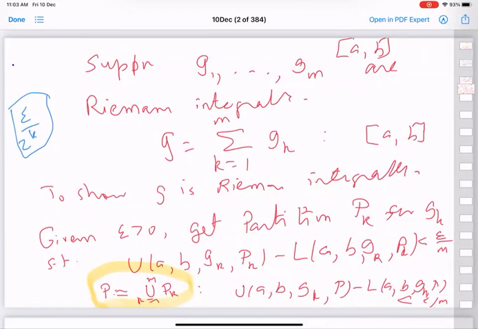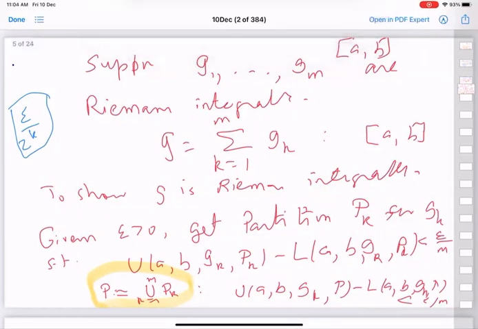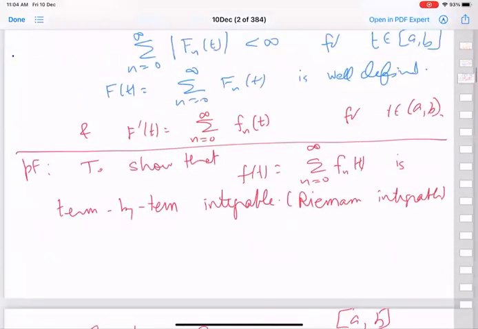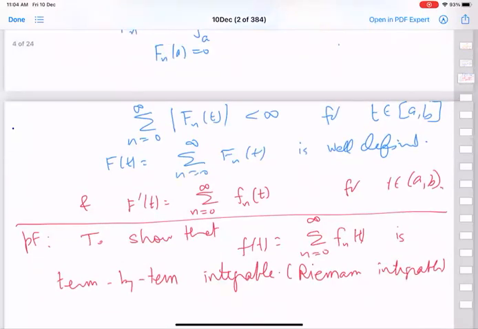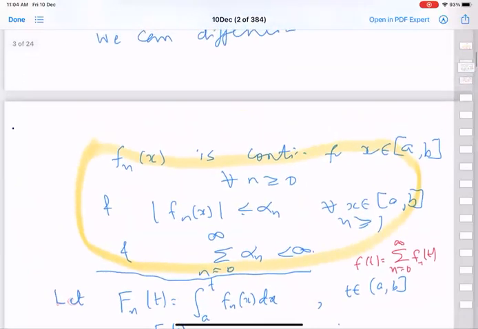Let's for a minute go back to our original question. We are given something more on fn's. The nth term is less than or equal to alpha n.